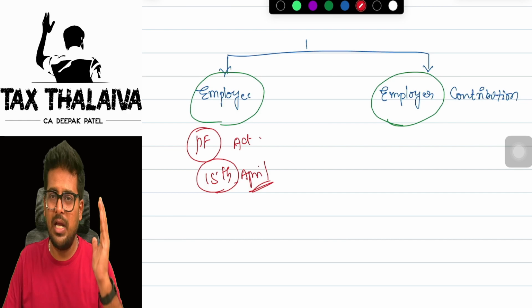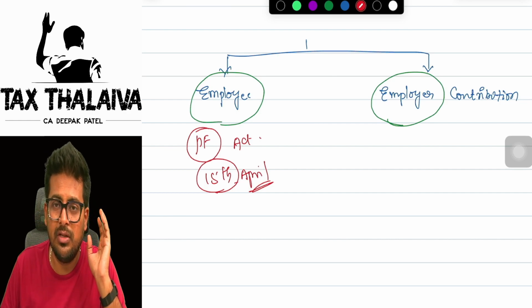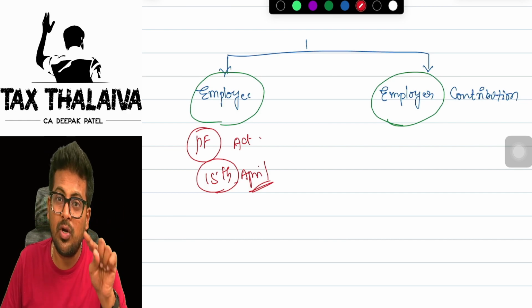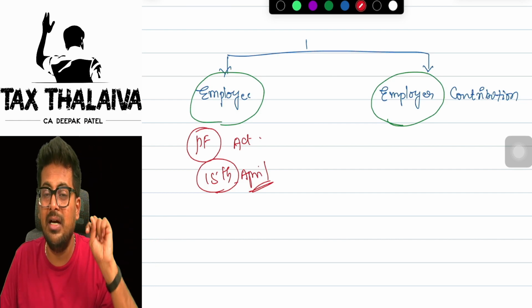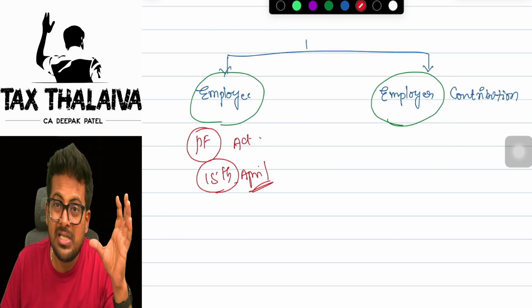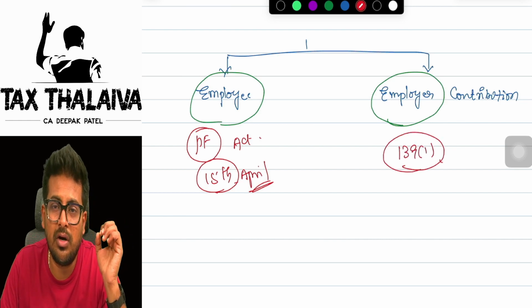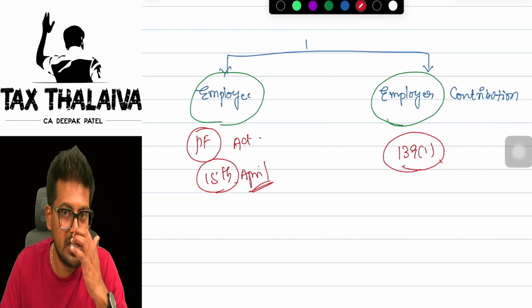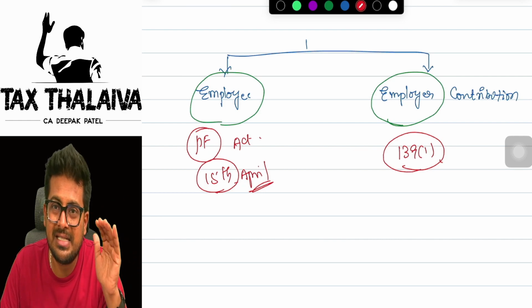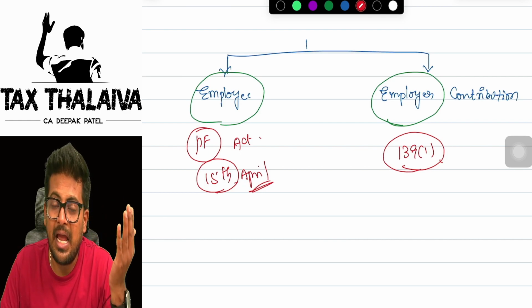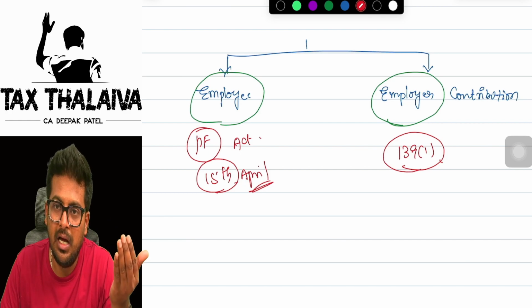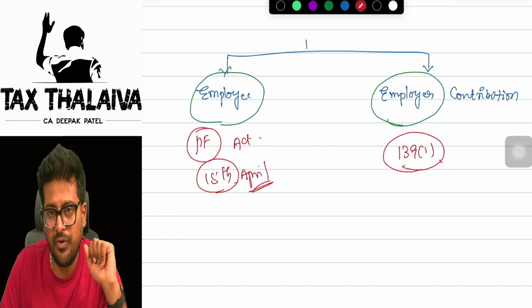So employees' contribution has to be deposited within the 15th of the next month. But employer contribution, the employer can deposit before filing of a return of income, within the due date of 139(1). I repeat, employees' contribution has to be deposited within the due date of the respective Contribution Funds Act, whereas the employer's contribution can be delayed and can be deposited even till the due date of filing of return of income.